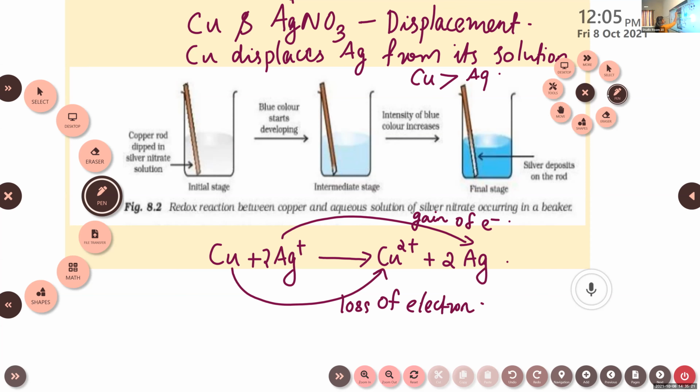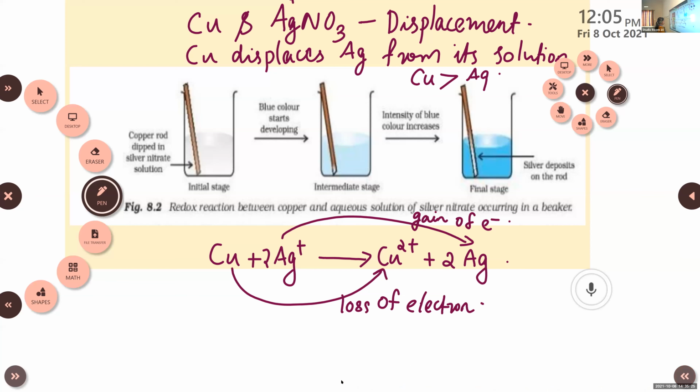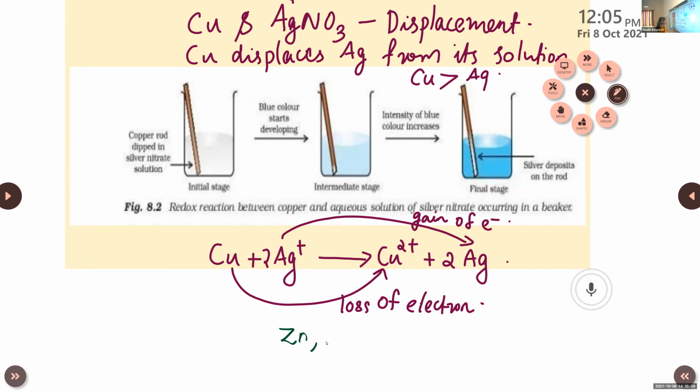Which one is more reactive? Zinc is most reactive because zinc can displace copper. So zinc is more reactive than copper, and it is more reactive than silver. Here also the reverse process of this previous reaction does not take place because silver is less reactive than copper.